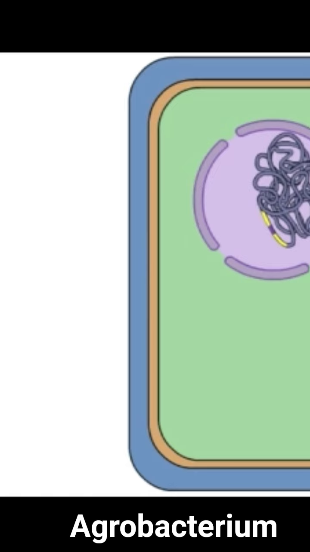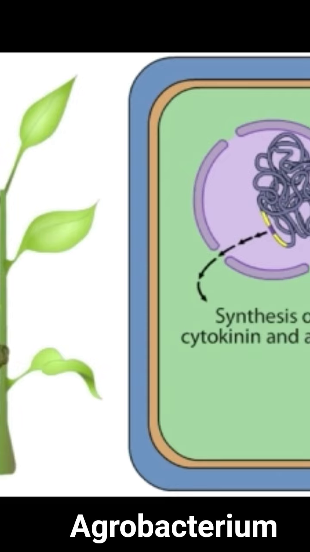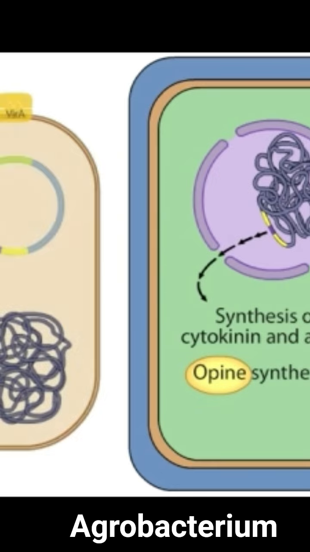Some of the gene products are responsible for the synthesis of the plant hormones cytokinin and auxin, which trigger the plant cells to divide rapidly and form an undifferentiated mass known as a crown gall tumor. The tDNA also encodes genes that control the production of unusual amino acid derivatives called opines. In return for delivering the tDNA to the plant, the bacterium gets the opines as a source of carbon and nitrogen.